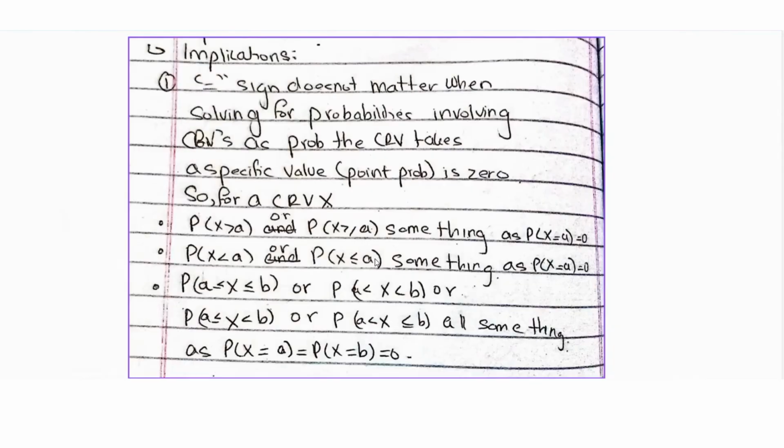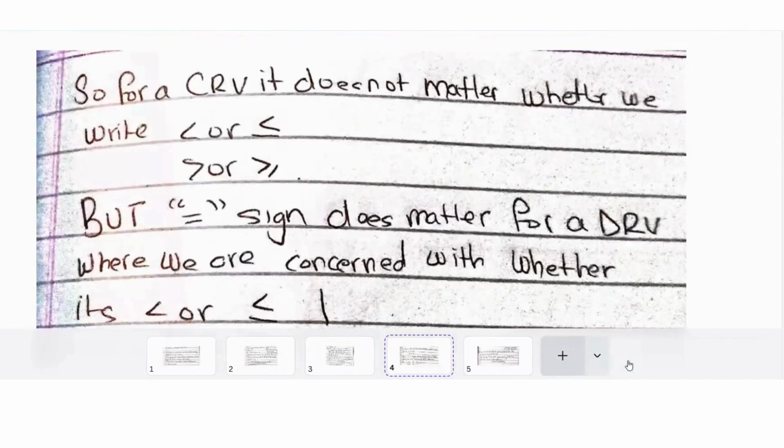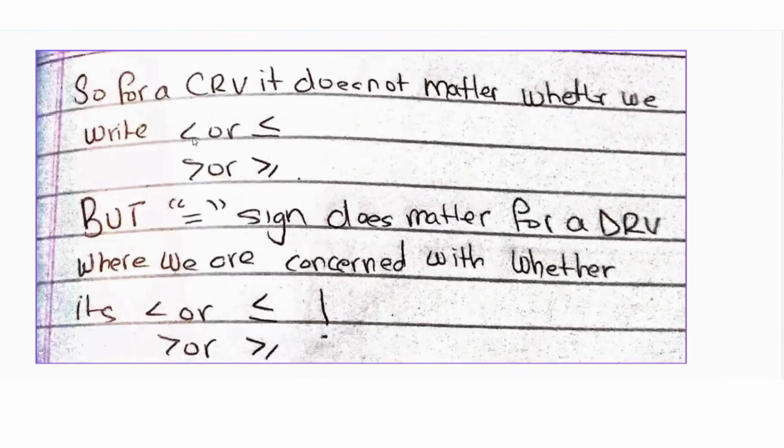Similarly, probability X is less than a or X less than or equal to a is the same thing, as the probability X is a is 0. Probability X is greater than or equal to a and less than or equal to b, or greater than a and less than b, or greater than or equal to a and less than b, or greater than a and less than or equal to b. All four of these are the same thing, because the probability that X is equal to a is 0, and so is the probability that X is equal to b. So for continuous random variables, the equal to sign does not matter.